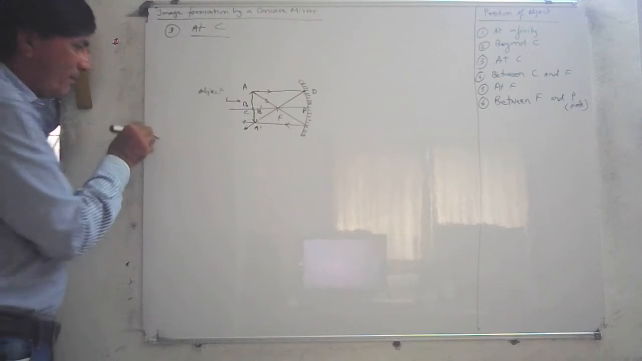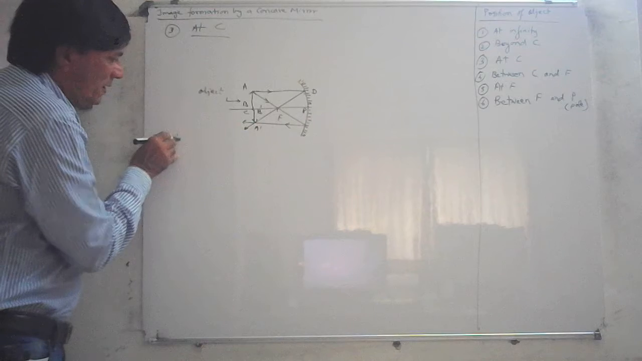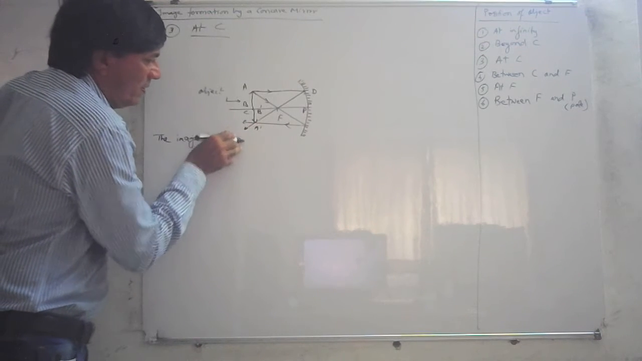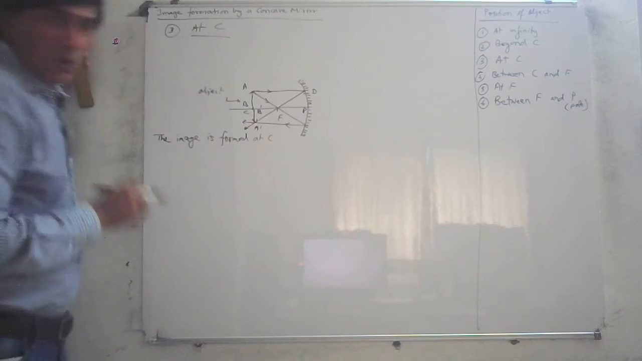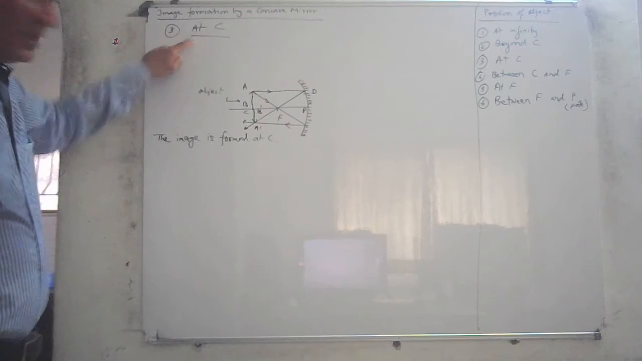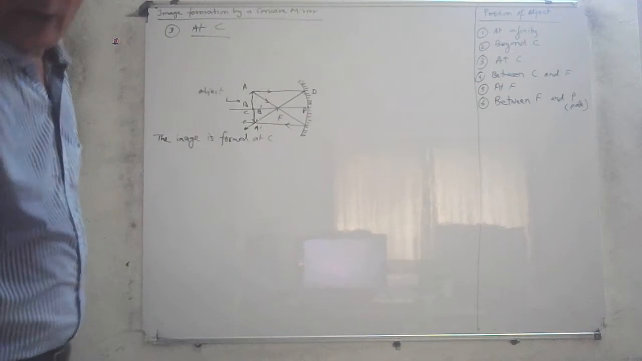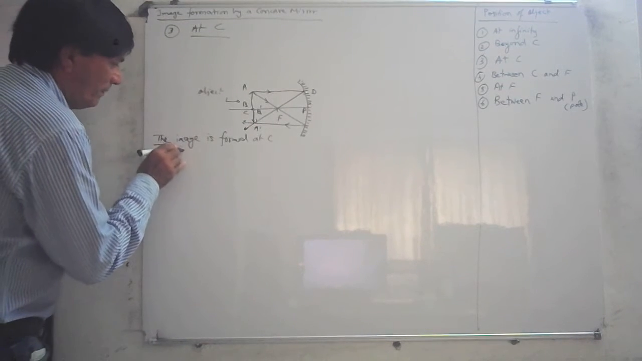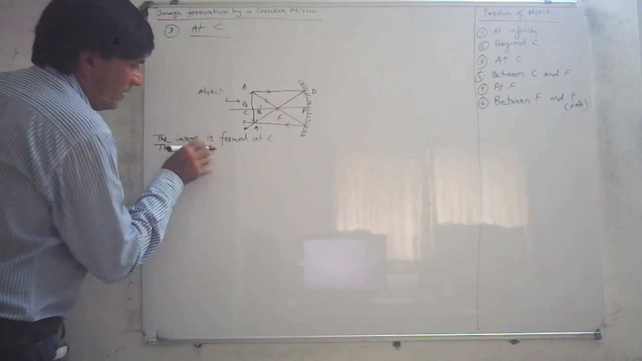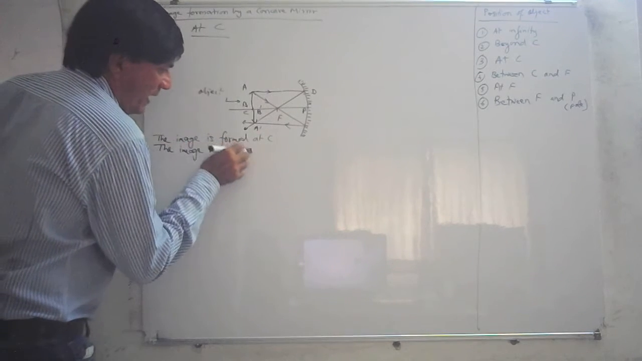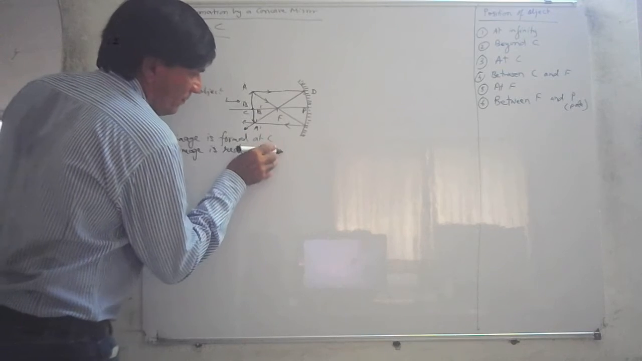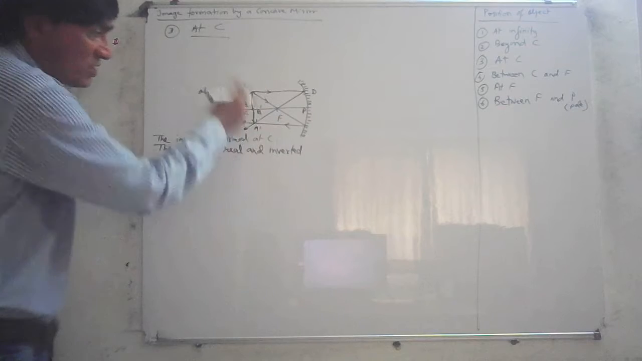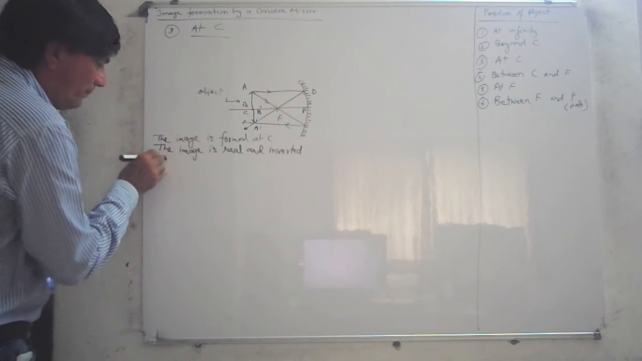So what can you say? The image is formed at C. So when the object is placed at C, the image is also formed at C. And what type of image? It is real and inverted. The image is real and inverted. Now what about the size? It is the same size. The image is the same size.